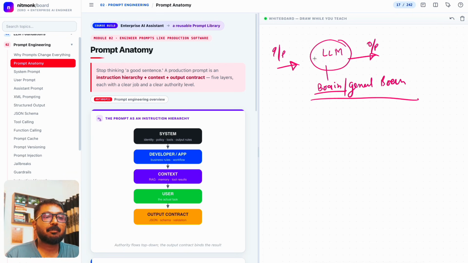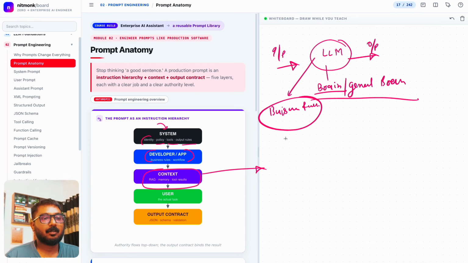If we don't define the business rule here, then this general LLM will not understand what it has to do. Correct. So this is a system: identity, policy, tools, and output rules. Then there is a developer and app. There is a context that we have to discuss, right? Context. This way we keep on adding things.